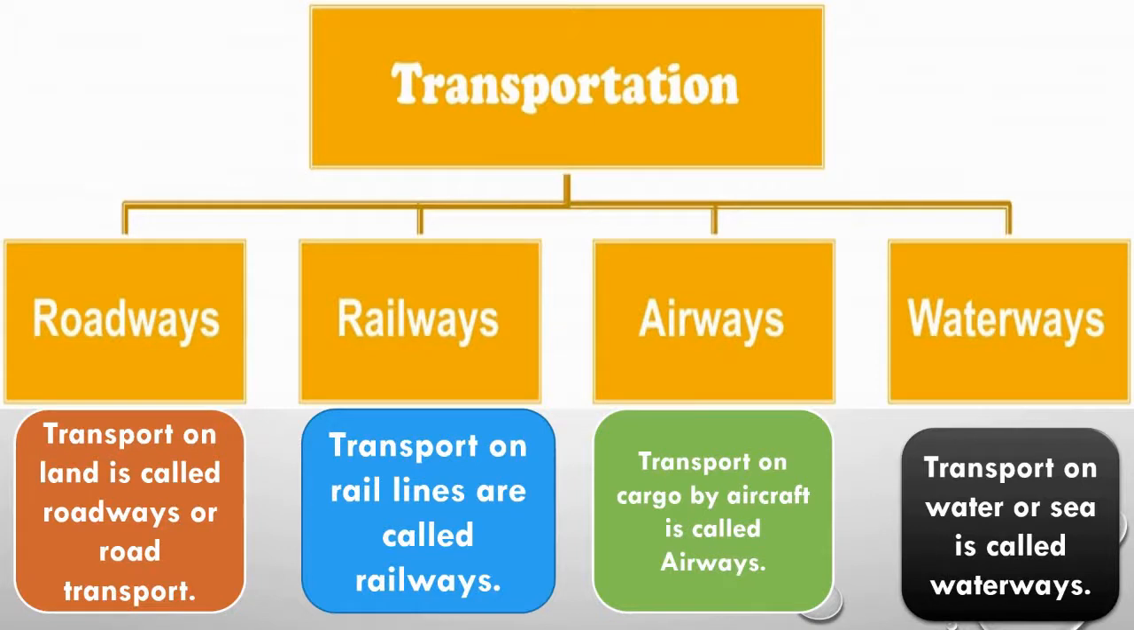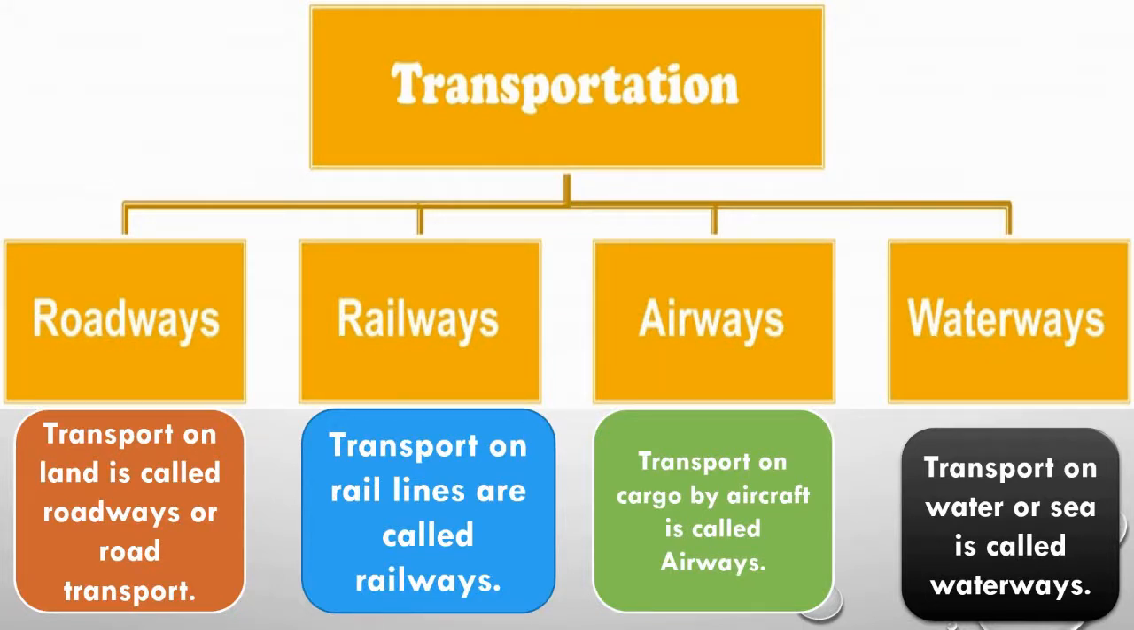Now we will see the definition of road transport. Transport on the land is called road transport or roadways. That means the transport that works on the road. Rail transport. Transport on rail lines is called rail transport. For example, trains, metros.